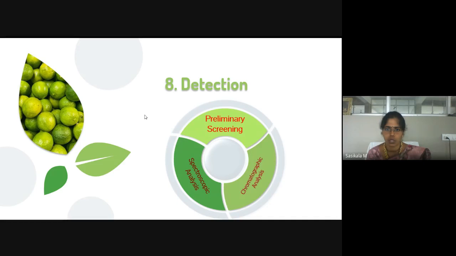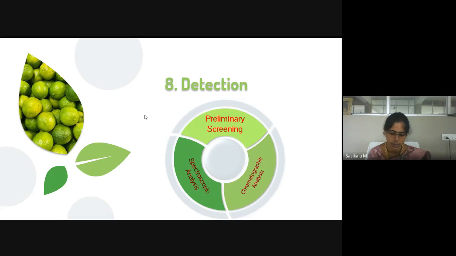Detection means characterizing what type of compound has been isolated or eluted out from the column, what active material it is. That is done by preliminary screening. Preliminary screening is nothing but preliminary identification tests, and along with TLC, thin layer chromatography, is also done as preliminary screening for detection of the molecule after column isolation. Next to preliminary tests, it will be carried for chromatographic analysis. Chromatography here means HPTLC, HPLC, sophisticated techniques applicable for detection of the molecule.